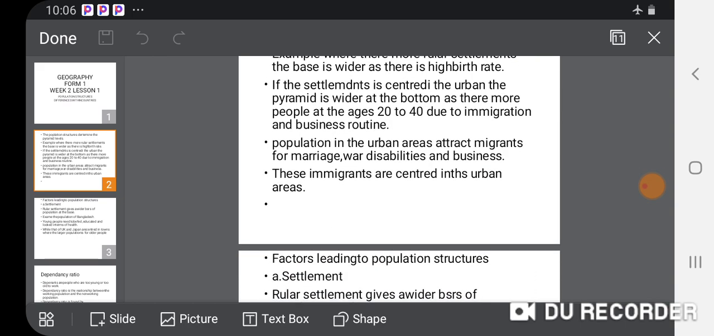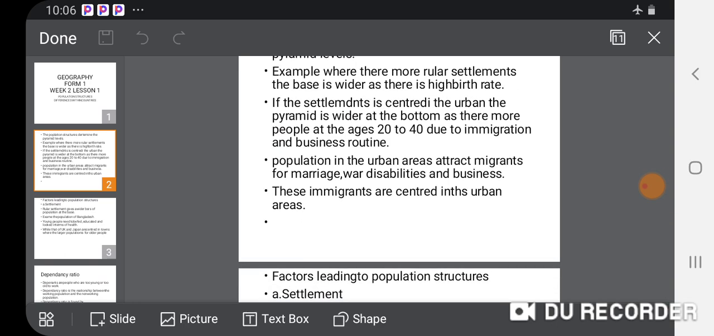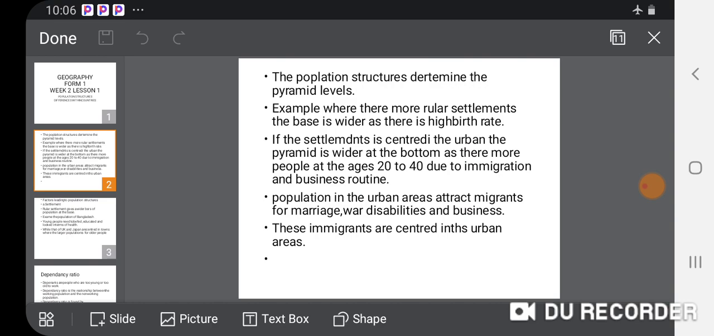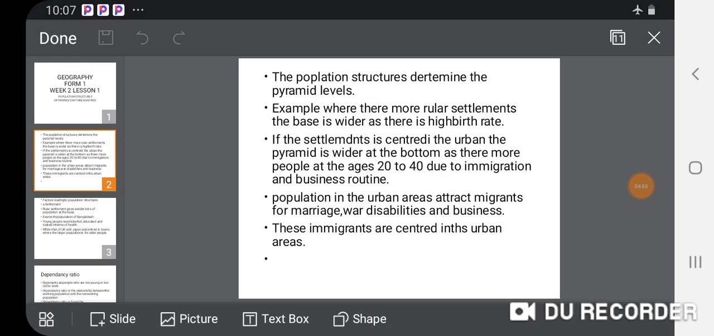Additionally, if the settlement is centered in the urban area, what happens? When more of the people are living in an urban area, for example a town, the pyramid is wider at the middle, where the ages of 20 to 40 are wider. Why? Because these are the ages involved much in immigration, marriages, and business, where people are moving from one country to another. That is the reason that in urban areas, the pyramid itself is centered at this level.